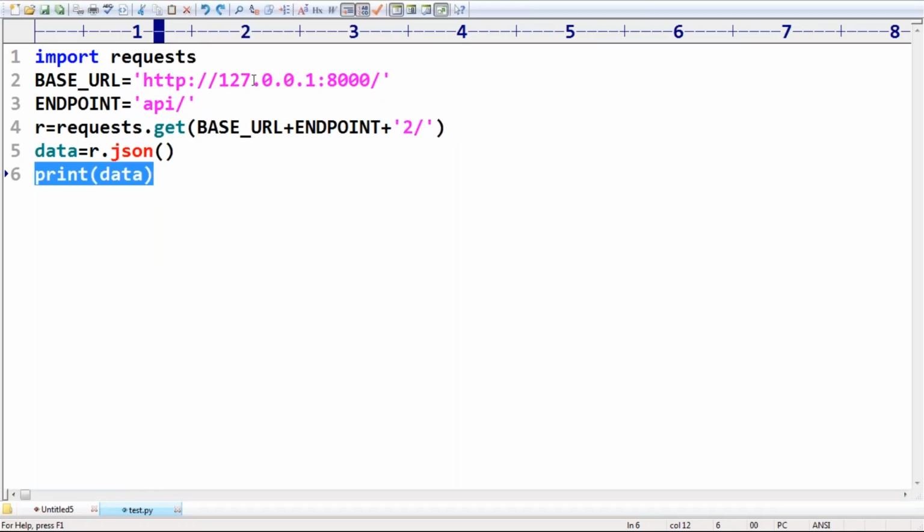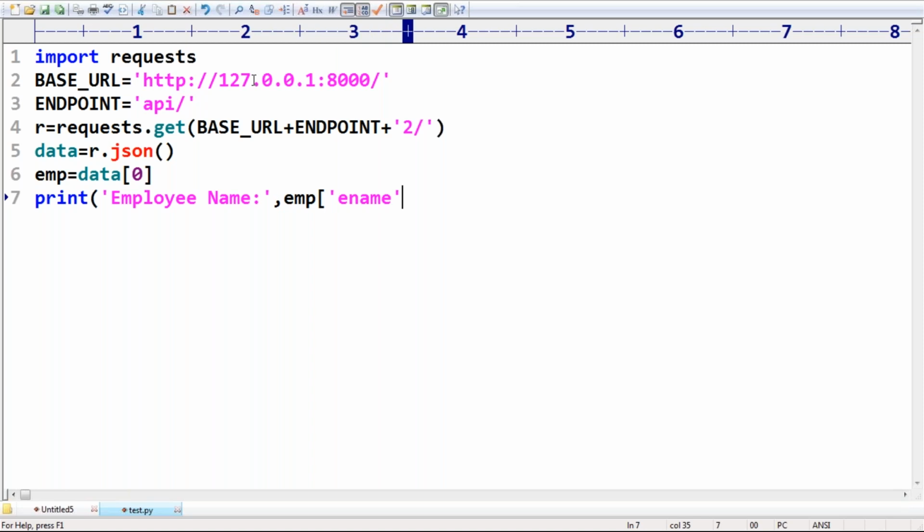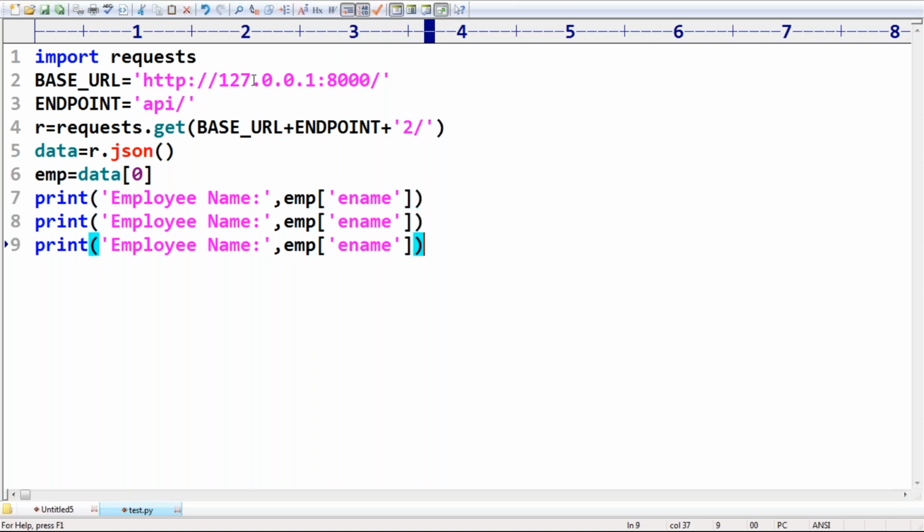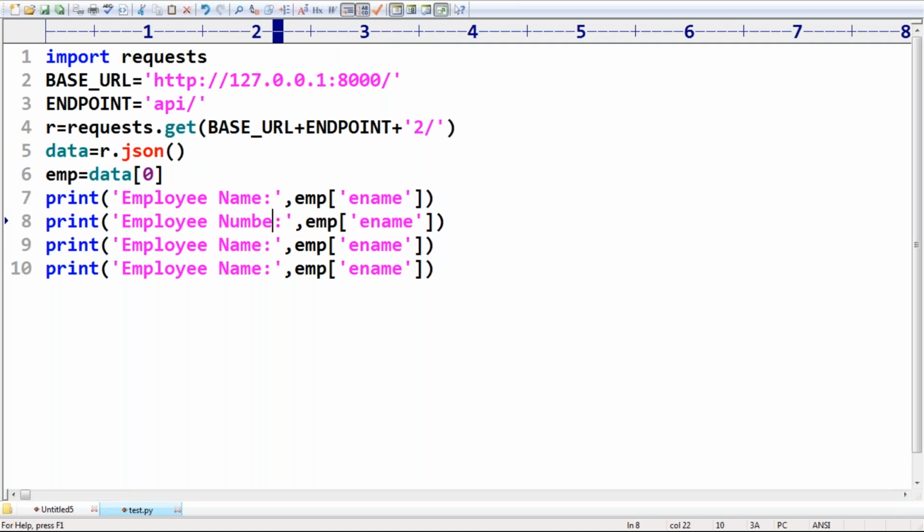Okay, very simple. emp is equal to data of 0, the first record. Print the employee name: emp of ename. Like this I'm taking. Similarly, the employee number, enum, I'm taking. Employee salary, esal, I'm taking. Employee address, employee address, I'm taking.